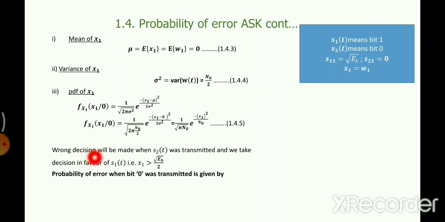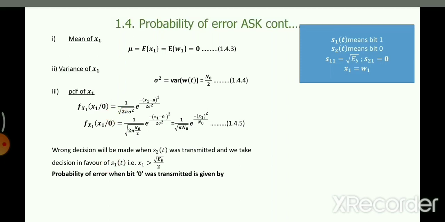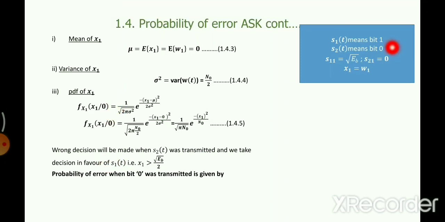A wrong decision will be made when S2(t) was transmitted and we take the decision in favor of S1(t). S2(t) means 0, you can see here S2(t) is 0. So we have transmitted 0, but we have made the decision in favor of bit 1. That means x1 is greater than root of EB by 2.